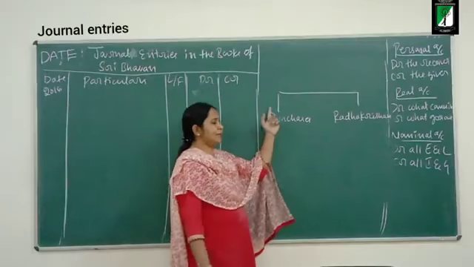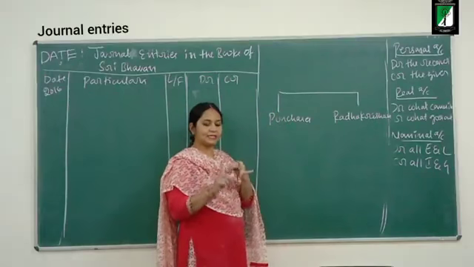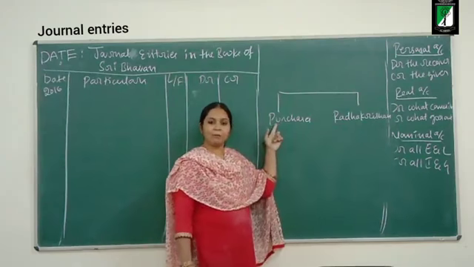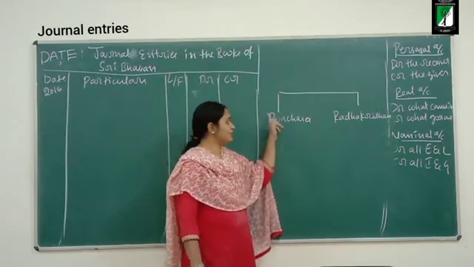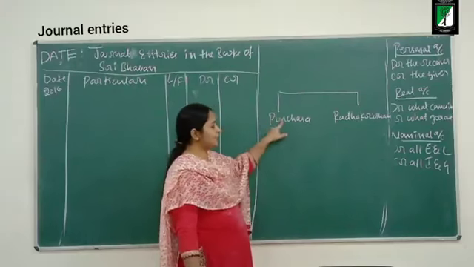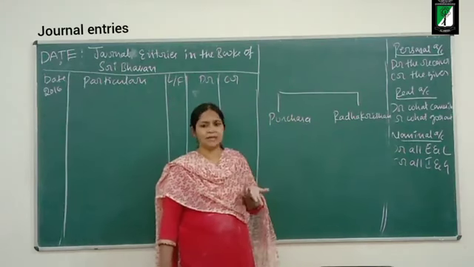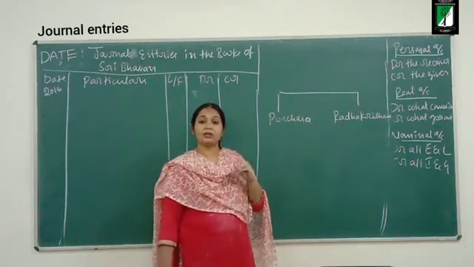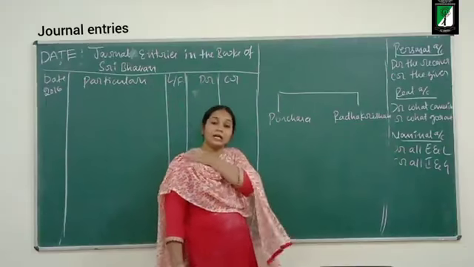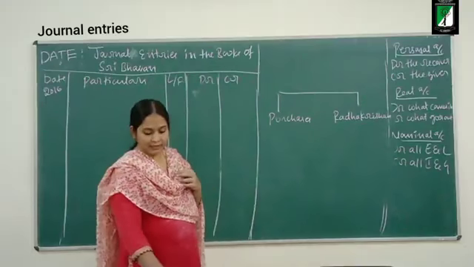So what is the take aspect? Purchases. I cannot write goods here. Goods are split into purchases, sales return and purchase return, so I should write the appropriate name here. The take aspect is purchases. Who is giving? Radha Krishna. We are not paying cash, so we have to record this amount in the account of Radha Krishna, that so much amount is due to Radha Krishna.